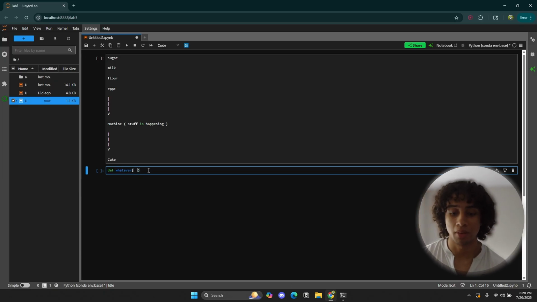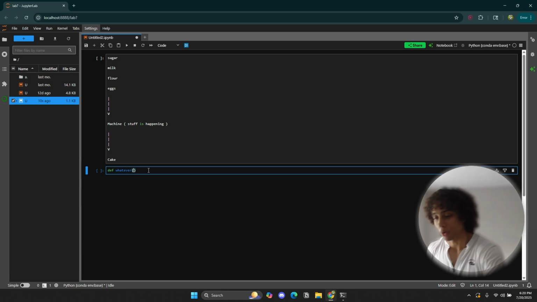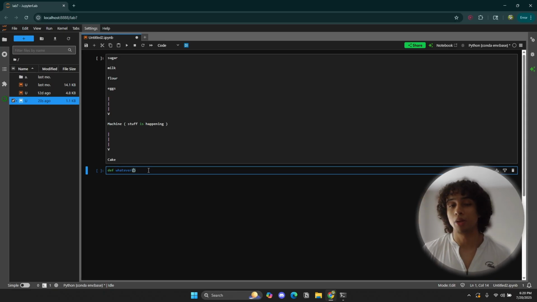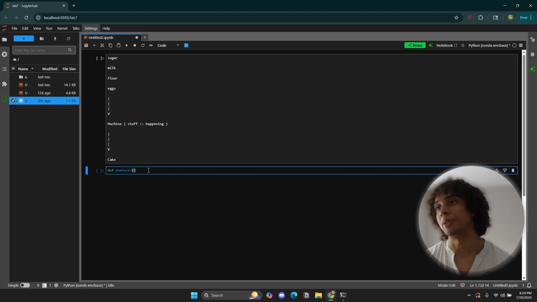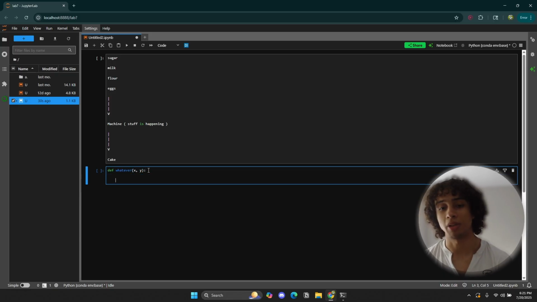Here, I'm going to be putting in my ingredients, or in Python, you would call them my parameters. So your parameters, this is what you would input into your function. You can put anything you want into your function. You can put an integer, a string, a float, or a boolean into your function. You can put any data type into your function and get any data type out. It's up to you. Now, let's call our parameters, or our ingredients, x and y. Let's suppose I just want to put two things into my function. Only two kinds of stuff.